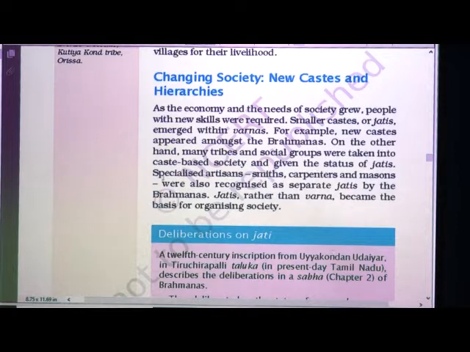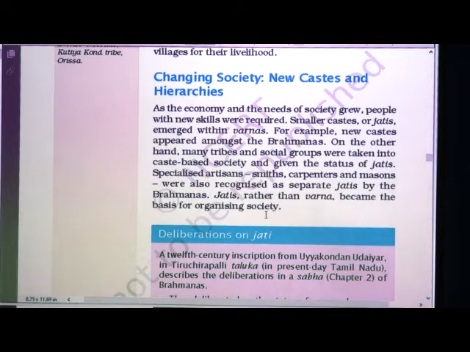On the other hand, many tribes and social groups were taken into caste-based society and given the status of jatis. Specialized artisans, smiths, carpenters and masons were also recognized as separate jatis by the Brahmanas. Jatis rather than varna became the basis for organizing society.